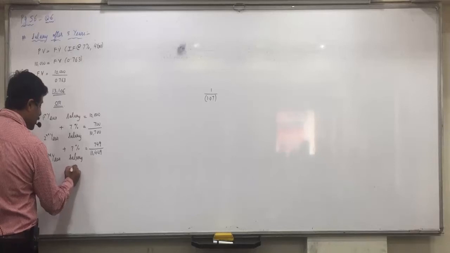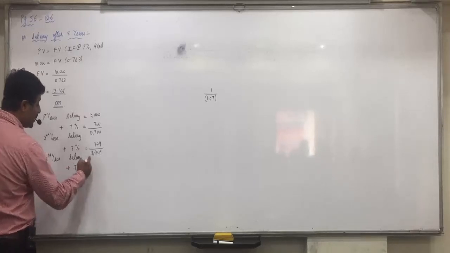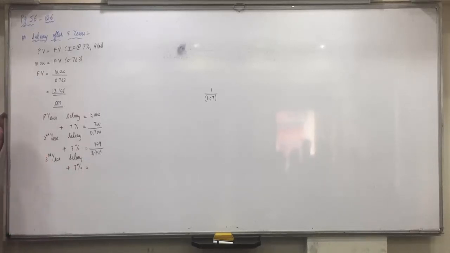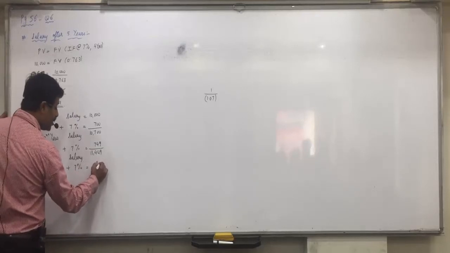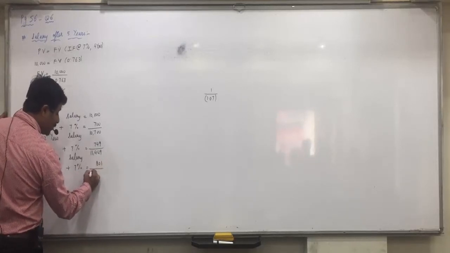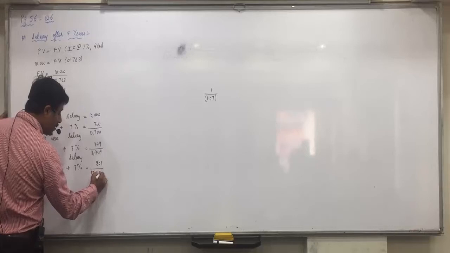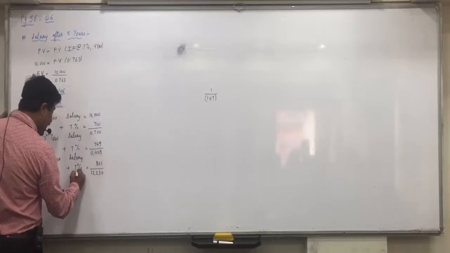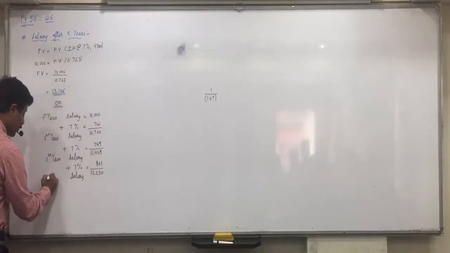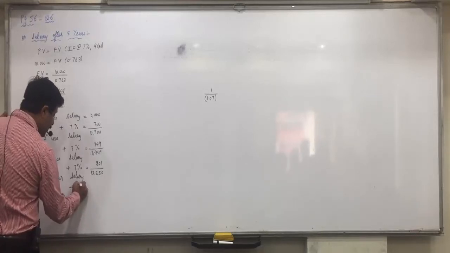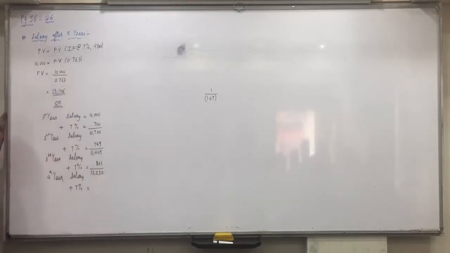Now again, after 3 years you will get an increment of 7%. What is 11,449 into 7%? Round it off and tell me. 801. So 12,250 would be your salary in the fourth year. Plus you will get 7% increment. What is 12,250 into 7%?